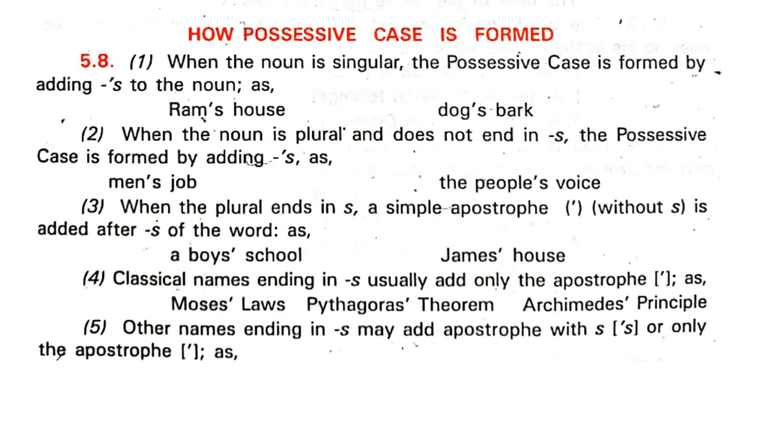How is the possessive case formed? This is quite important, so keep it in mind. These can come even in daily life, when you speak, we say table's leg. It's not like that, it is leg of the table. Now let's see this. 5.8: How the possessive case is formed. When the noun is singular. Remember this, all of you. Note down, keep your pens with you, you have to write these down also. When the noun is singular, the possessive case is formed by adding apostrophe s.